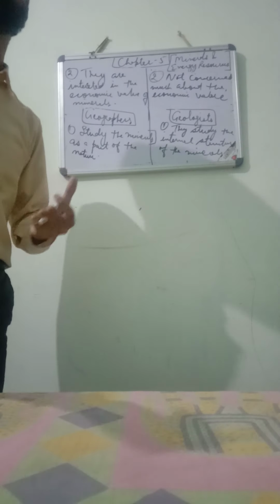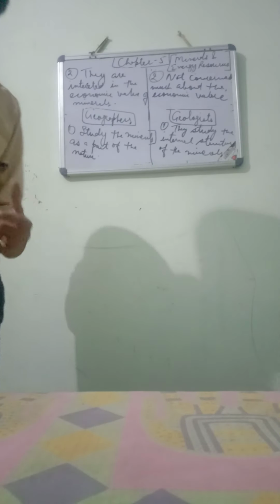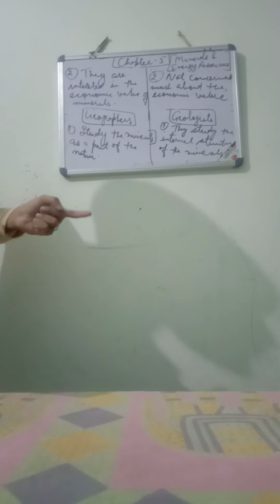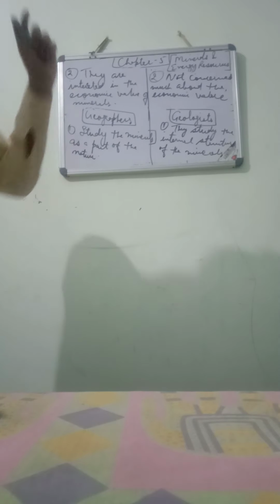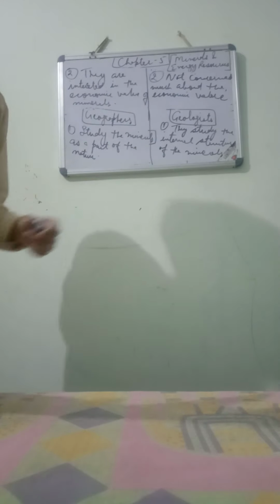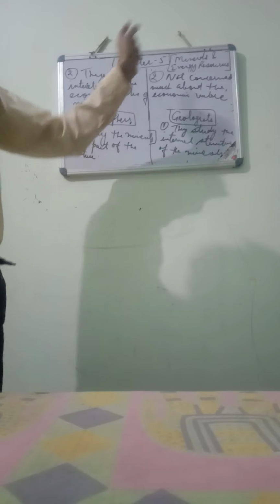They are concerned about the economic value of the minerals. That what is its economic value? How much money we can earn when we will sell this mineral into the market. They are interested in it also. But geologists are not mostly interested in it. They are mostly interested about the scientific properties of the minerals. Okay, students. So this is the major difference between geographers and geologists.